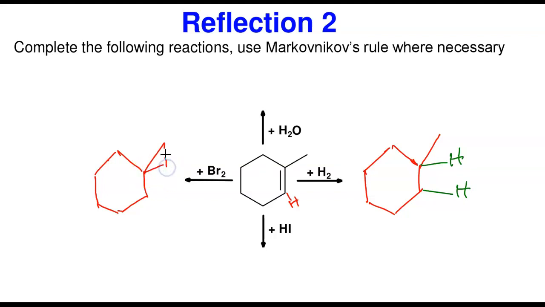Yeah, I got the green now. So it's going to be Br, and then there's another Br here. This is what is going to form in this one.